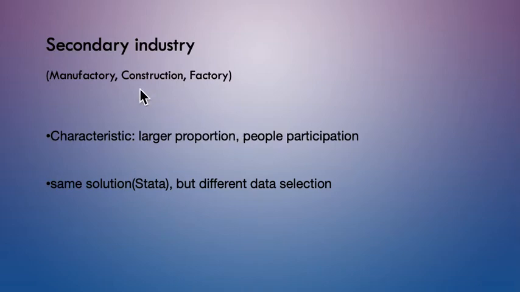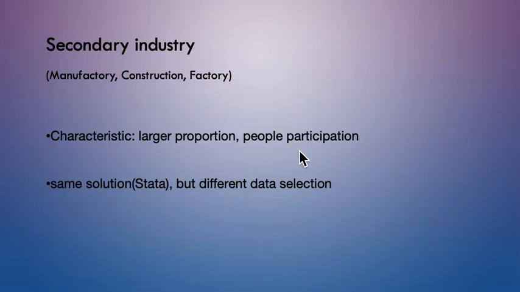We study the construction industry, manufacturing industry, and factory industry in the secondary industry. The data range selected for the secondary industry in our study is different from that of the primary industry due to the different characteristics. Because the secondary industry accounts for a large proportion of GDP, its change has a great impact on the change of the value of GDP.